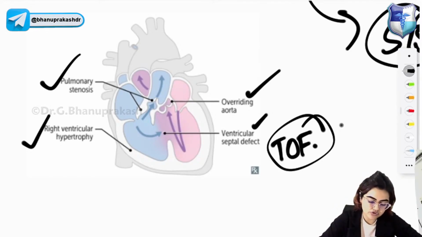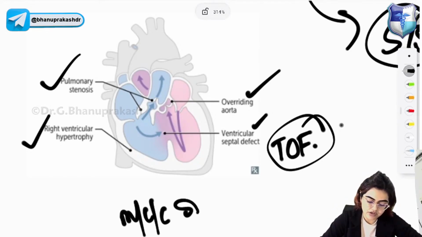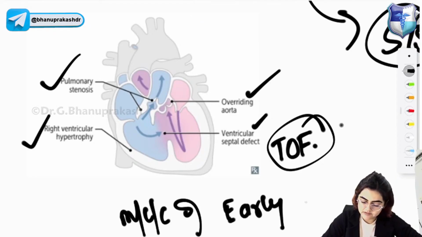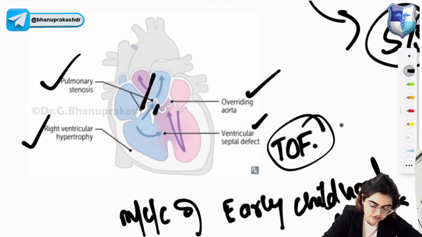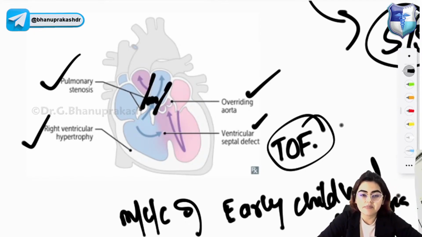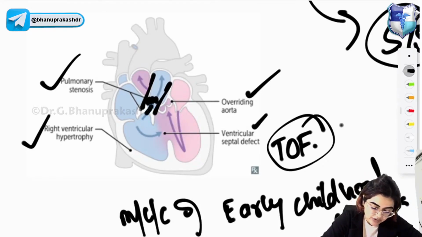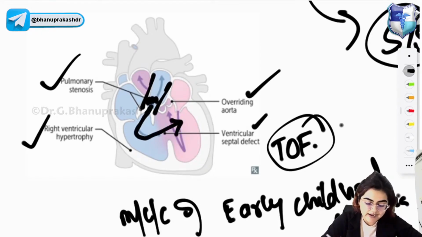Tetralogy of Fallot is the most common cause of early childhood cyanosis. Now, pulmonary stenosis. Since this is pulmonary stenosis, what has happened? Your pulmonary artery has become very narrow. Now, pulmonary stenosis will force right to left flow. So right here there is narrowing, so blood will try to go from the right side towards the left side.